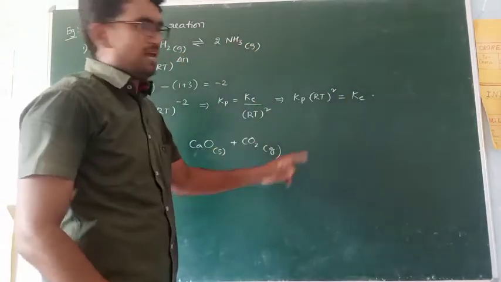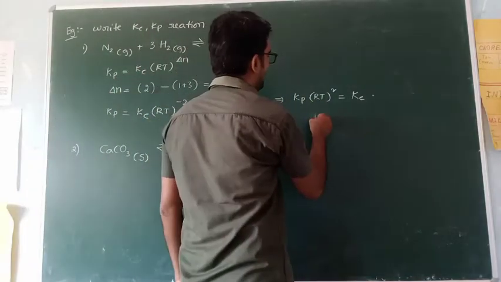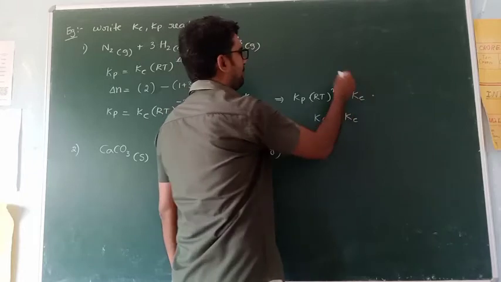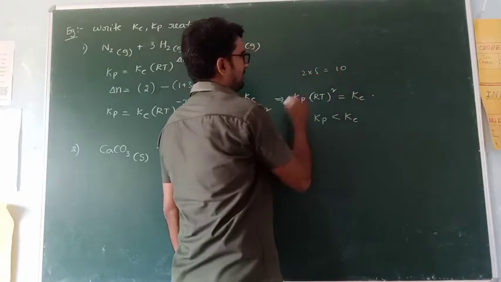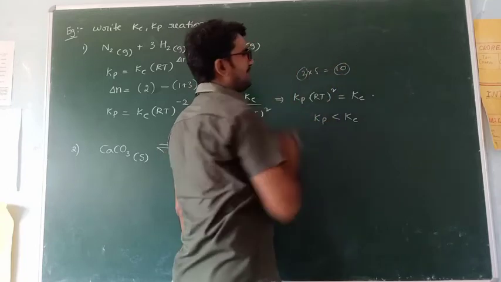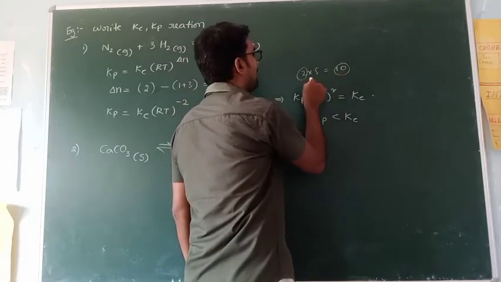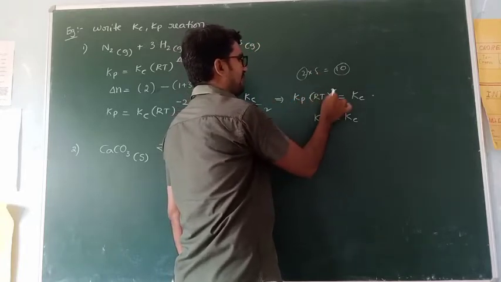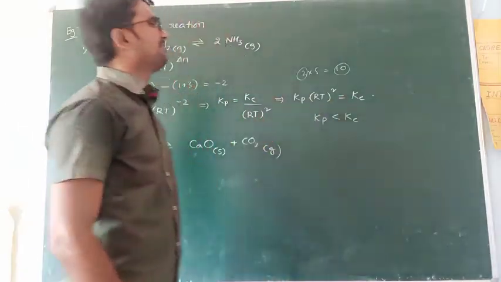Now which is the larger value, Kp or Kc? Very simple, Kc is the larger value. Why? Because, for example, 2 into 5 is equal to 10. Which is the bigger value, 2 or 10? 10, because to get the 10, 2 must be multiplied with 5. So this Kp must be multiplied with this value to get the Kc. That's why Kc is the bigger value.